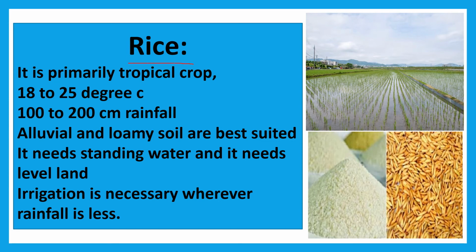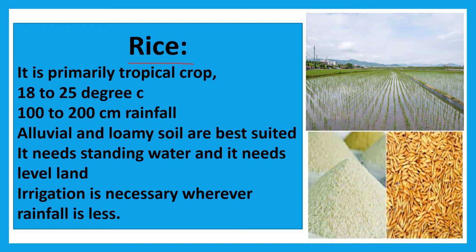Rice. Let's see the features of rice now. It is primarily a tropical crop. A temperature of 18 to 25 degrees Celsius is needed. 100 to 200 centimeters of rainfall is needed.